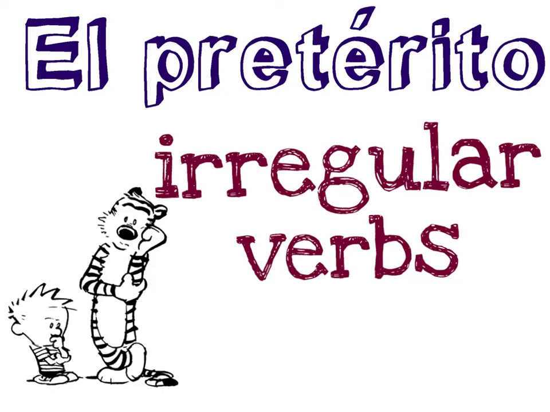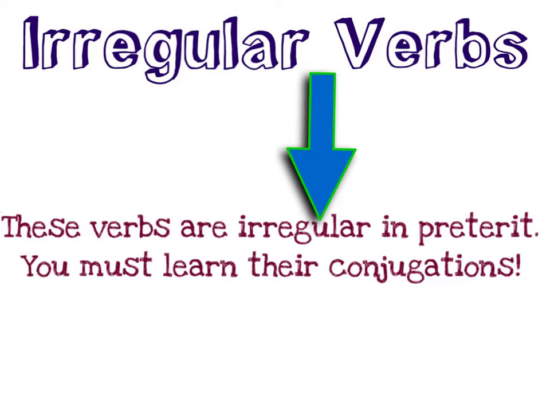And now, let's take a look at 4 verbs that are irregular in the preterite tense. Because these verbs are irregular in the preterite tense, you must simply learn their conjugations. Fortunately, there are no accents or endings to memorize. However, these verbs do work differently than the verbs we've studied previously.